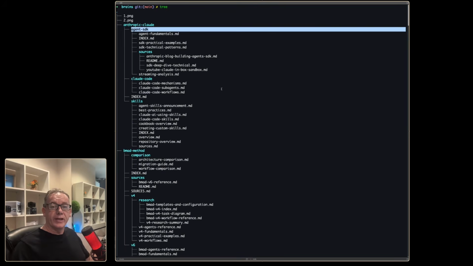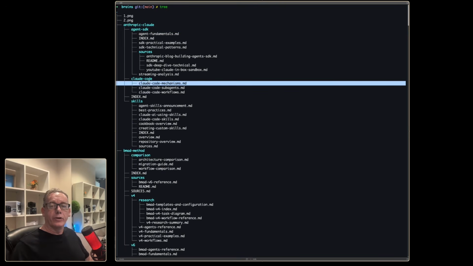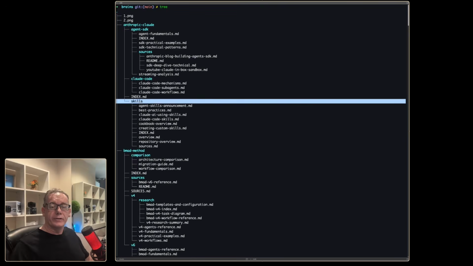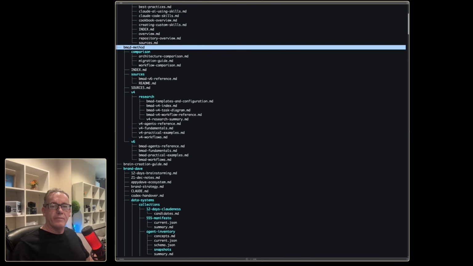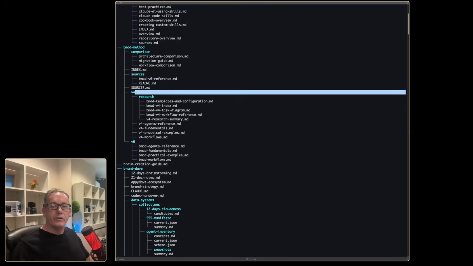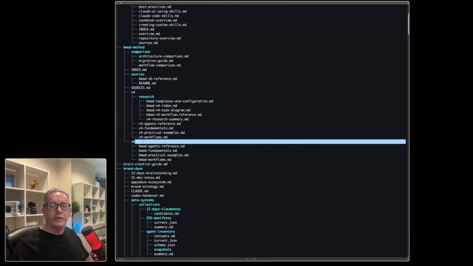information around the Agent SDK. I have stuff around Claude Code. I have stuff around skills. Or when I'm working with the BMAD method, I have information around version 4 and I have information around version 6. Now, these files that you're looking at are not the official documentation.